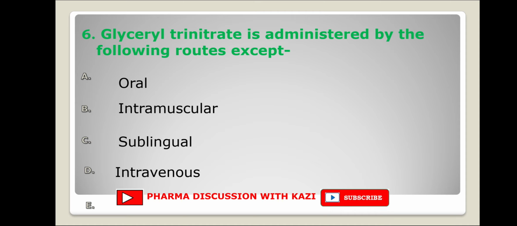We have to find the incorrect option. Here, glyceryl trinitrate is not administered through the intramuscular route. So the correct option is B.